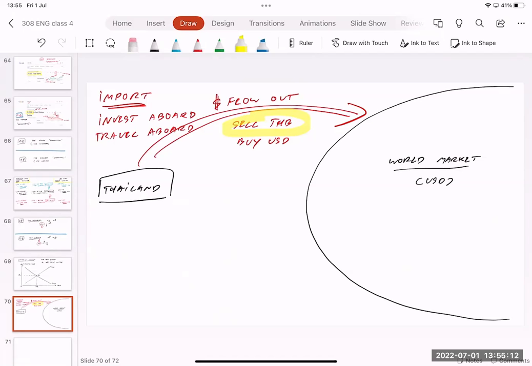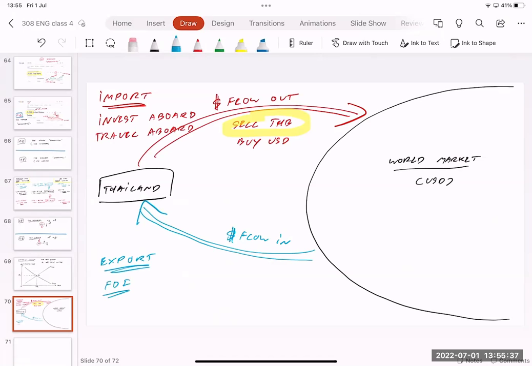On the other hand, any economic activity that makes money flow into Thailand, the money flows in. For example, we can export a lot. When we export a lot to other countries, money is going to flow into Thailand. Or we have FDI.